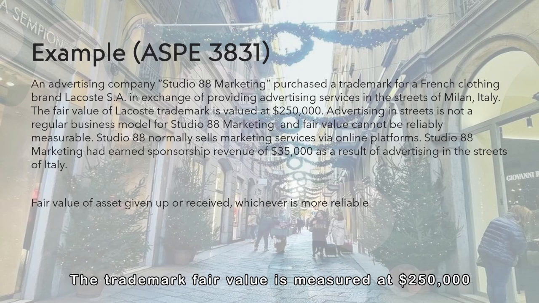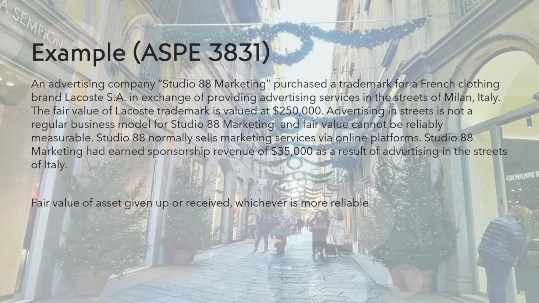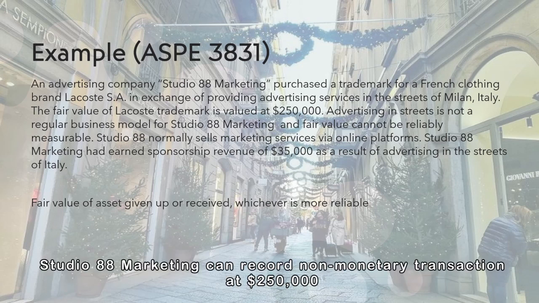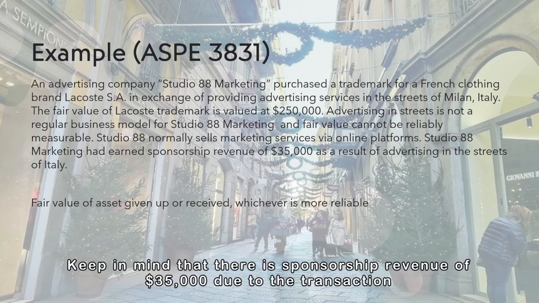The trademark fair value is measured at $250,000. However, fair value of street advertising cannot be determined and therefore cannot be reliably measured. Studio 88 Marketing can record non-monetary transaction at $250,000. Keep in mind that there is sponsorship revenue of $35,000 due to the transaction.